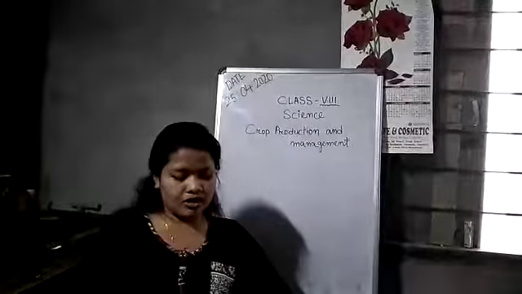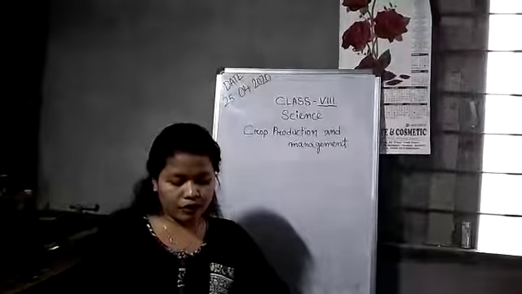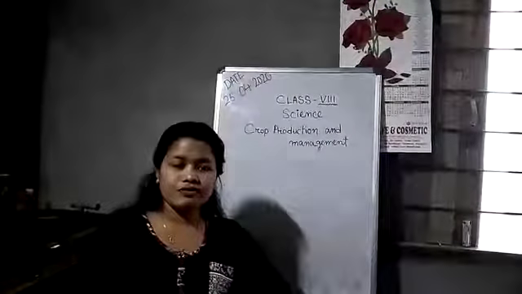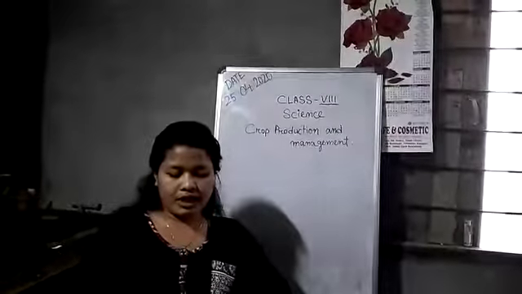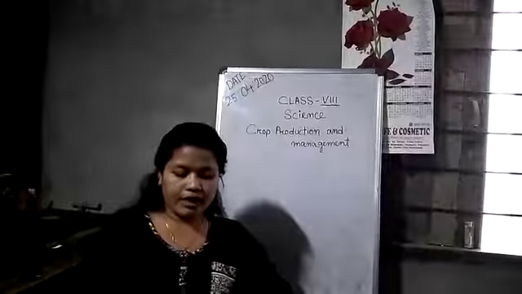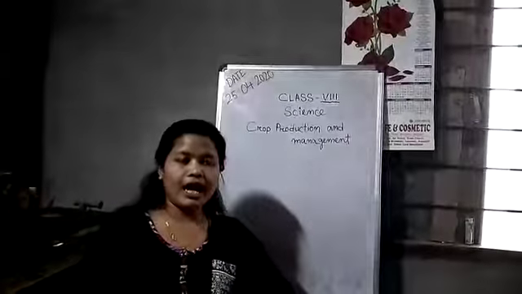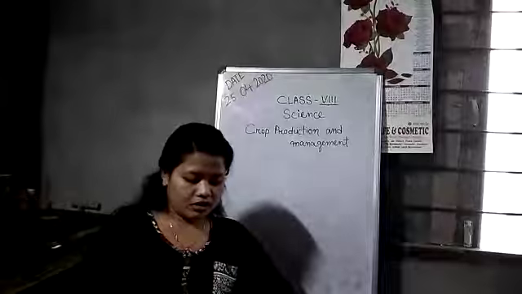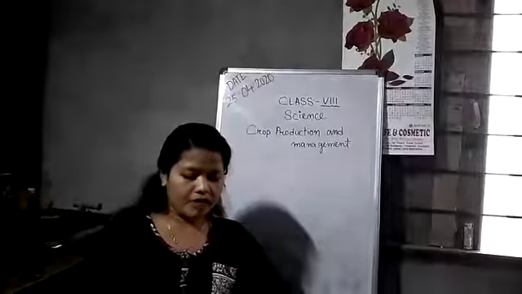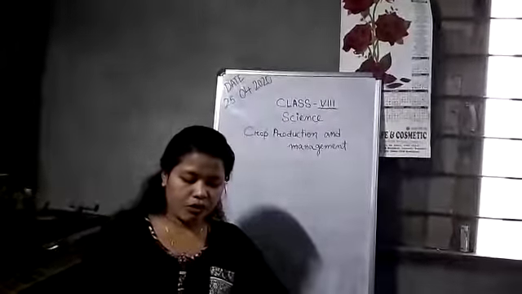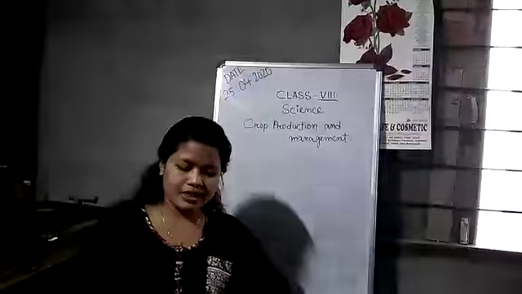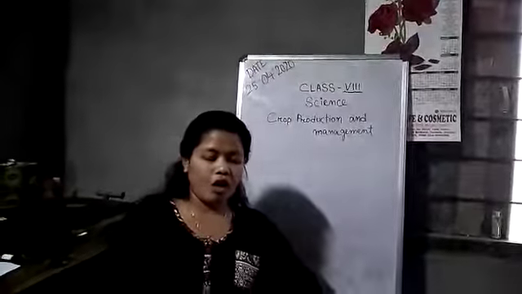Then fishes. Another major source of food in our country is fish. Fish is a rich source of animal protein. Then honeybees. Honeybees are small insects from which a nutritious substance called honey is obtained.